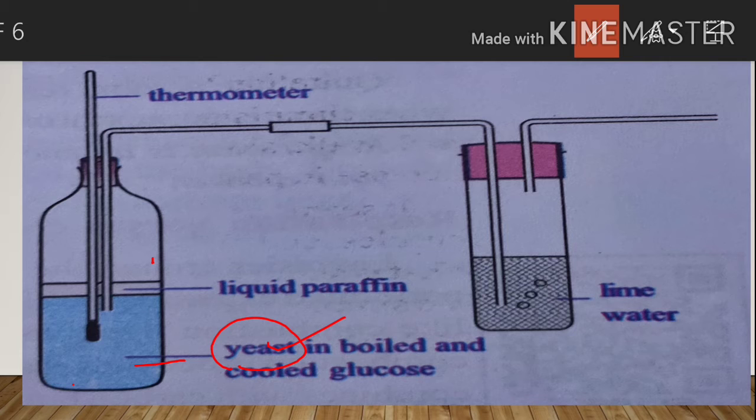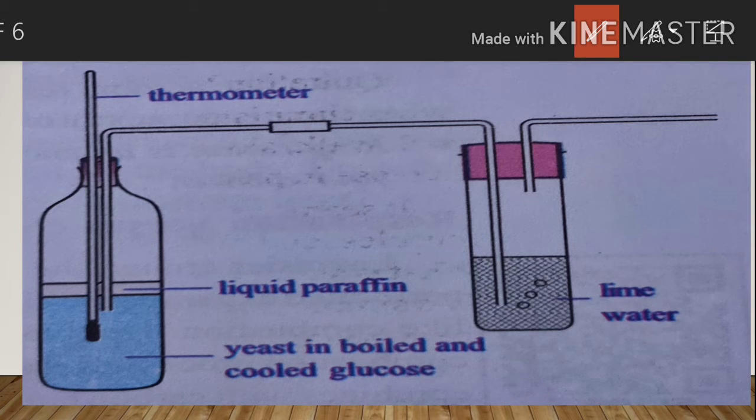Then we add some liquid paraffin on the glucose solution. We pour some liquid paraffin on this glucose solution. What is the characteristic of paraffin? For example, if we add oil to water, oil will float on the water.